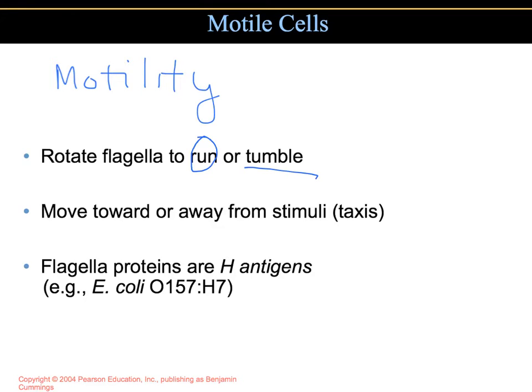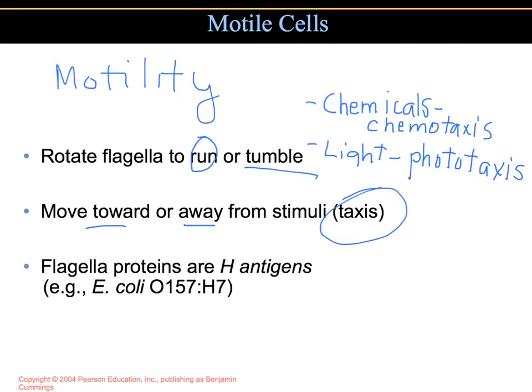If a bacteria has a lot of flagella, we call this swarming. The flagella are used to move the bacteria towards a stimulus, or it can also be used to move away from a stimulus, and this is called taxis. The ability to move is an advantage that enables the bacteria to move towards a favorable environment. If they're moving towards a chemical, that's called chemotaxis. If it's a light, then we call it phototaxis.